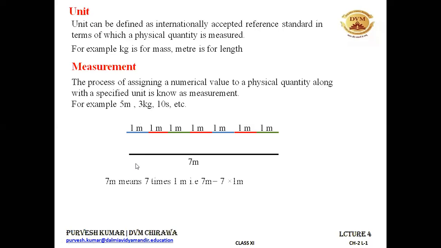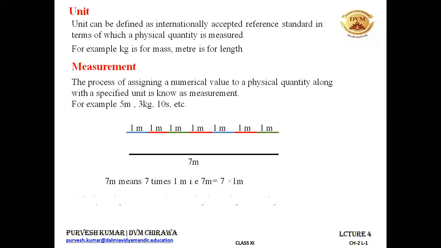So when I say 7 meter, it means 7 times 1 meter, that is 7 multiplied by 1 meter, and I know what this 1 meter is. This has already been defined somewhere by the International Bureau of Weights and Measurements. This much length is equal to 1 meter. And we will be learning about the definitions of meter, kilogram, and second, and how internationally they have defined them.